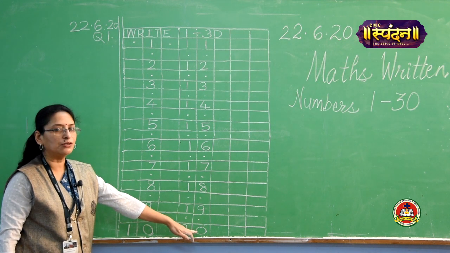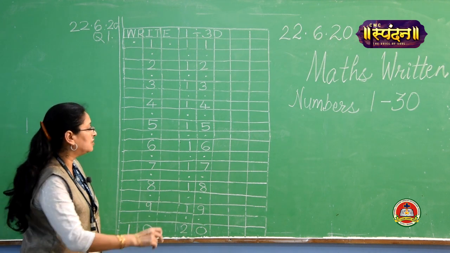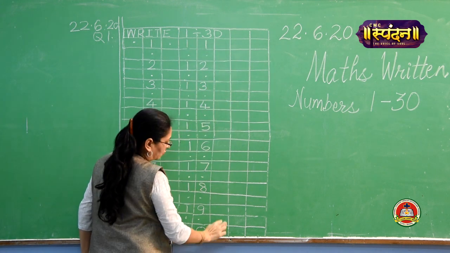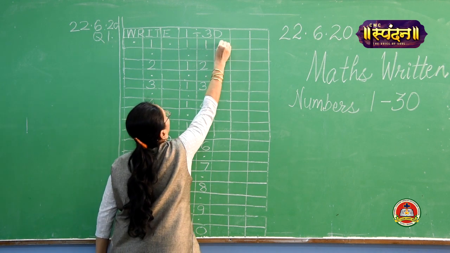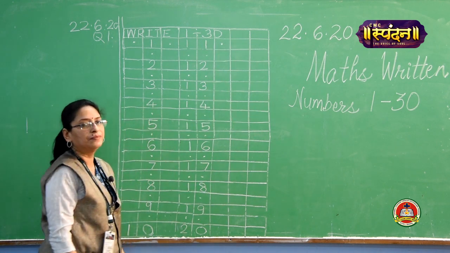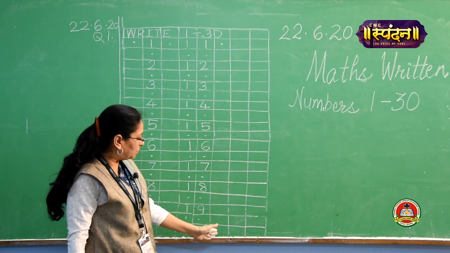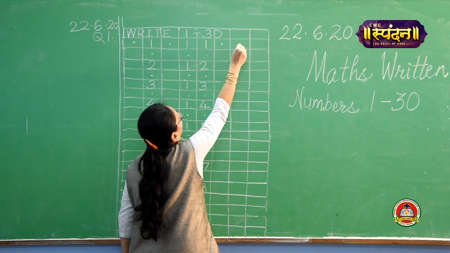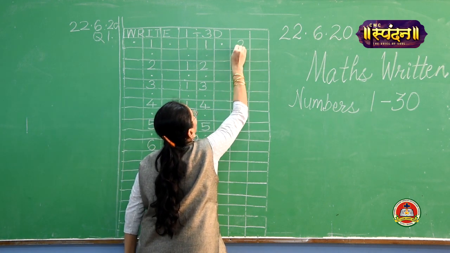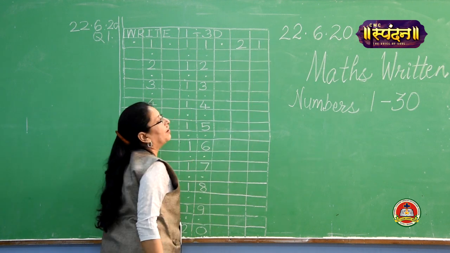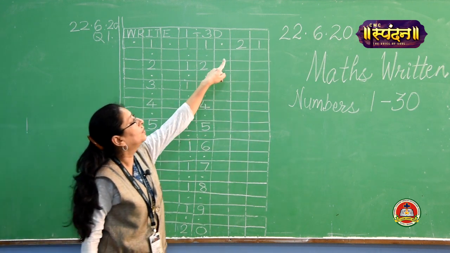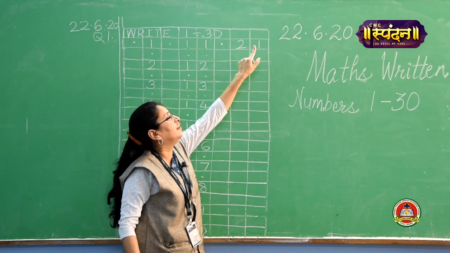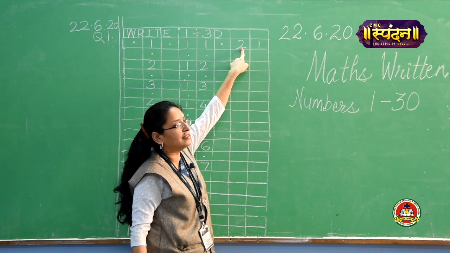Now what will come after 2, 0, 20? 2, 1, 21. So we will write here. Again we have to leave the whole line. So we will again put 1 dot so that you will remember you have to skip the whole line. Okay. Come on. Now after that 2, 0, 20, write 2, 1, 21. Check where I have written 2, 1. This is your units place, this is your tens place.